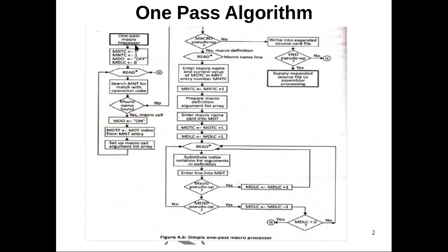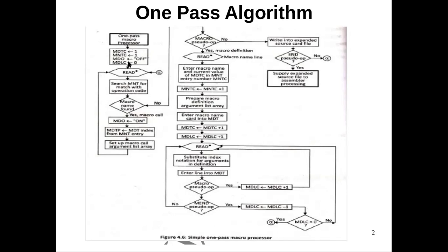So in order to implement macro definitions within macro definitions, we are using this particular MDLC. Whenever we are seeing macro pseudo opcode, it will increment by 1, and whenever we are seeing end pseudo opcode, it will decrement by 1. At last we will check whether it is 0. If it is 0 means what? We have expanded all the macros.